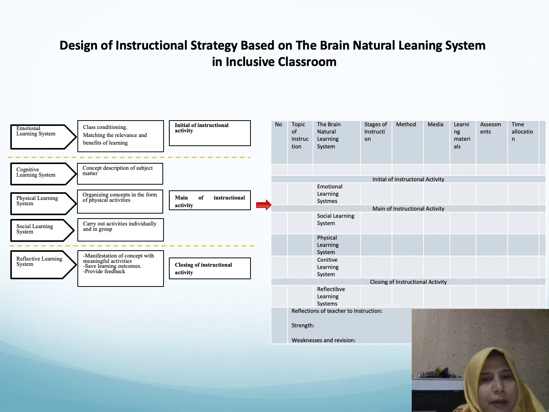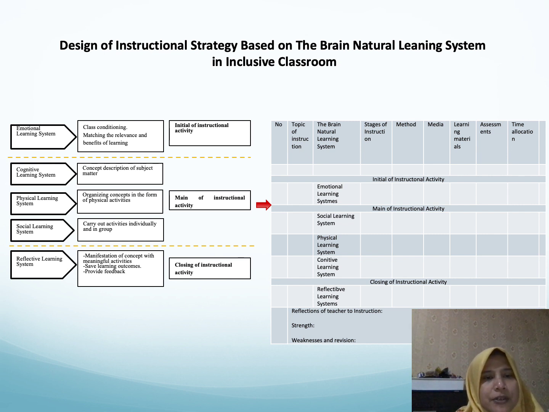The Brain Natural Learning System consists of 5 learning systems: emotional learning system, cognitive learning system, physical learning system, social learning system, and reflective learning system. So we make a design of instructional strategy into 3 instructional activities: the initial instructional activity, the main instructional activity, and the closing activity.